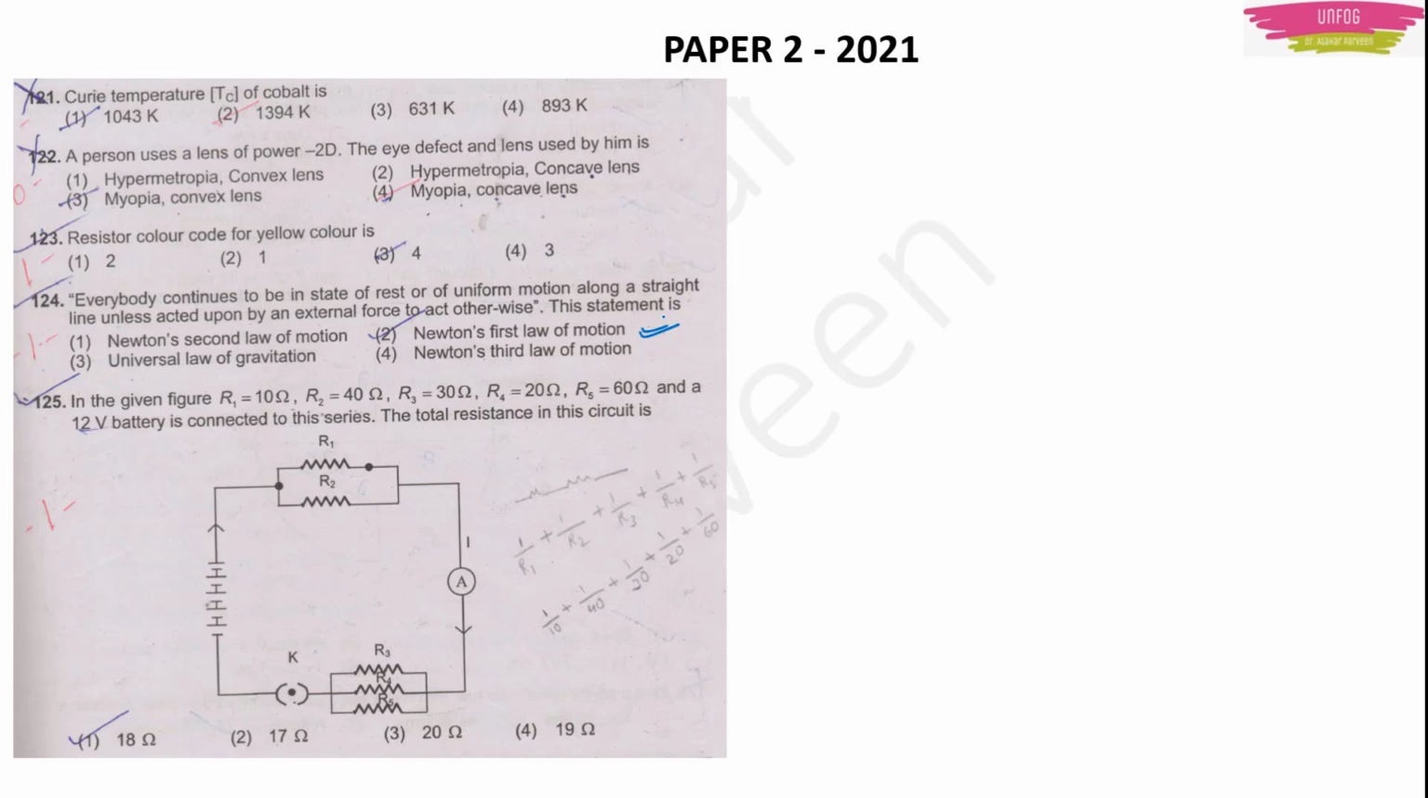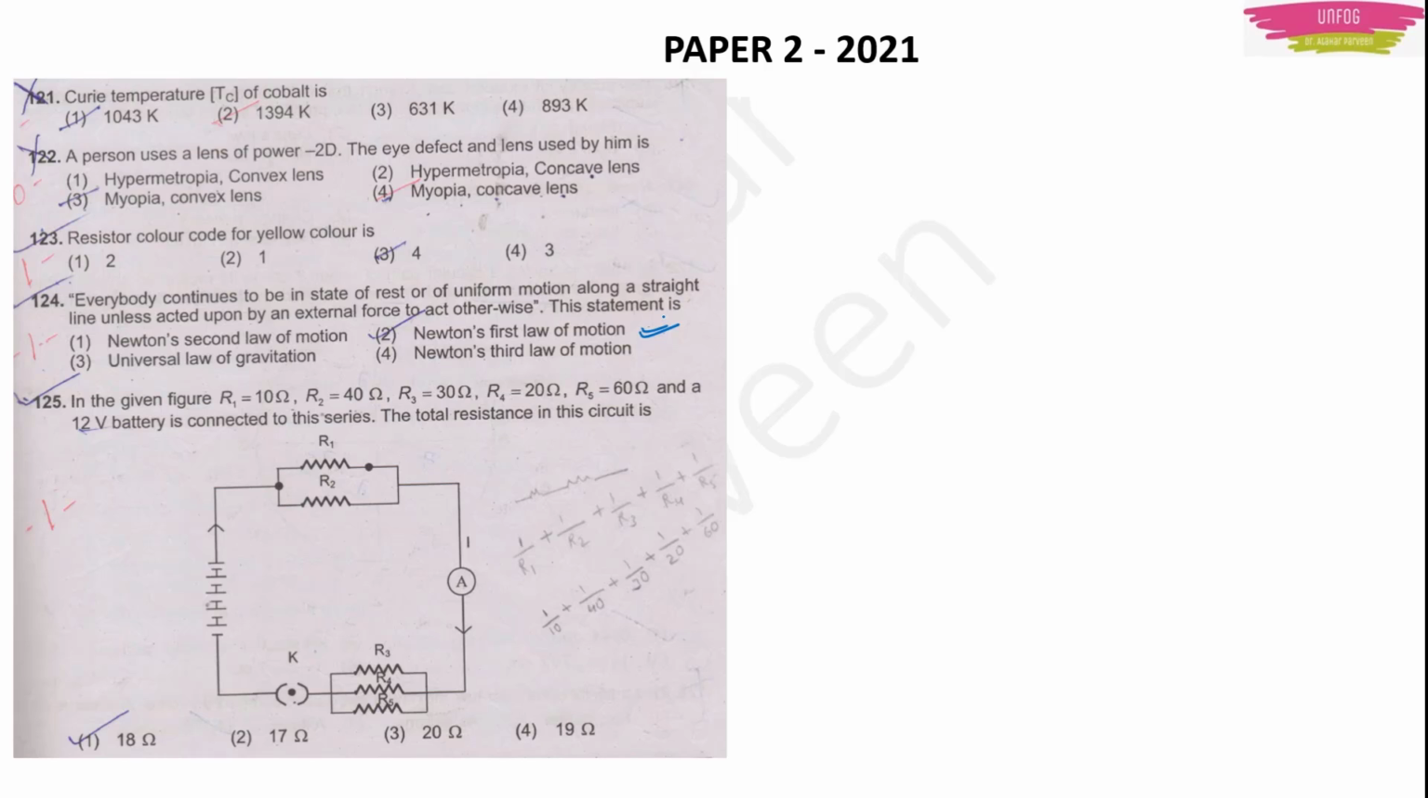Now there is a question from current electricity. The question is: in the given figure, R1 is 10 ohms, R2 is 40 ohms, R3 is 30 ohms, R4 is 20 ohms, R5 is 60 ohms, and a 12 volt battery is connected to this series. The total resistance in this circuit is.